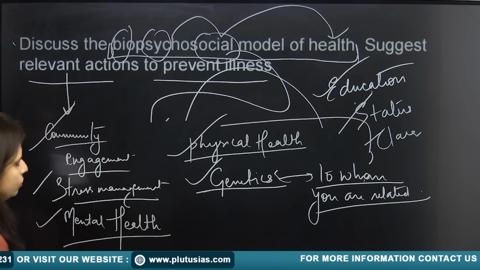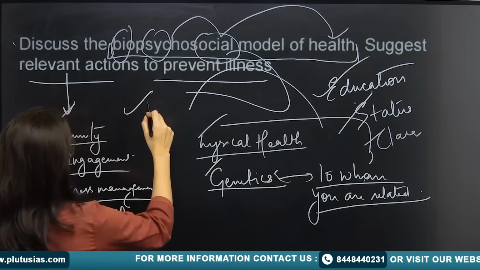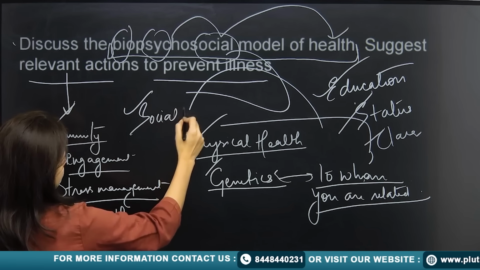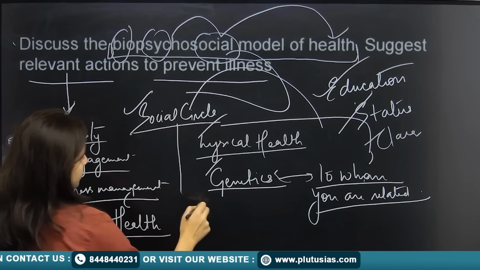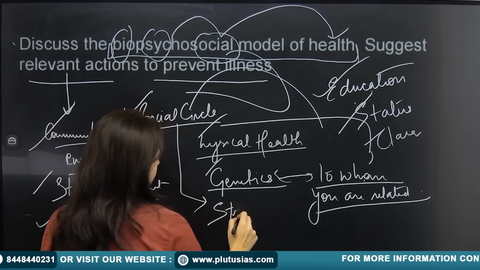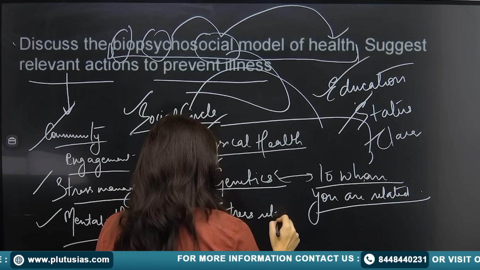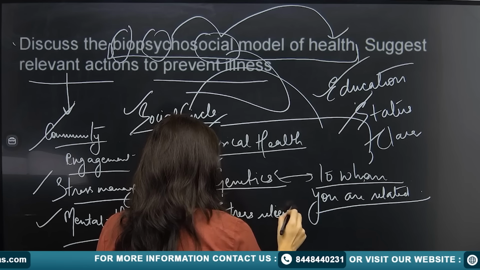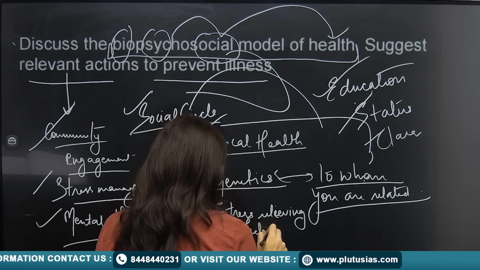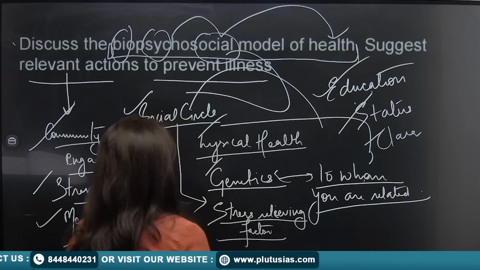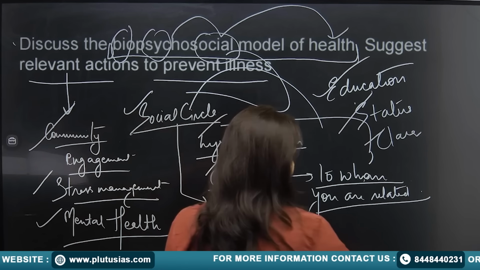You can also talk about social circle, because if you have a good social circle, somewhere or other they act as a stress relieving factor. So stress relieving. Fine. Let's move on to the next part.